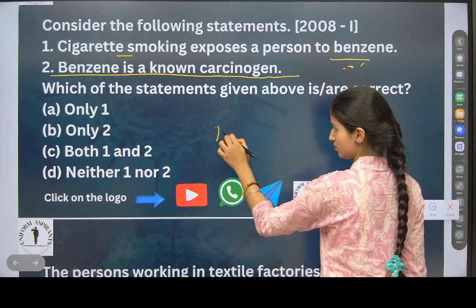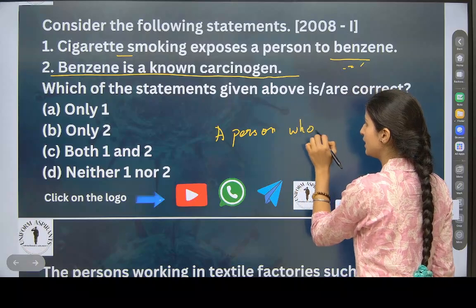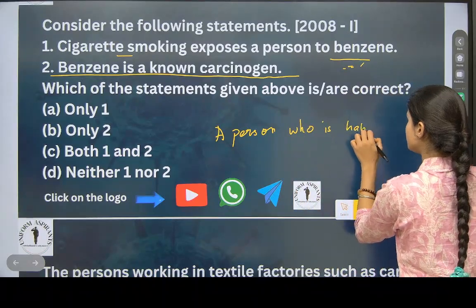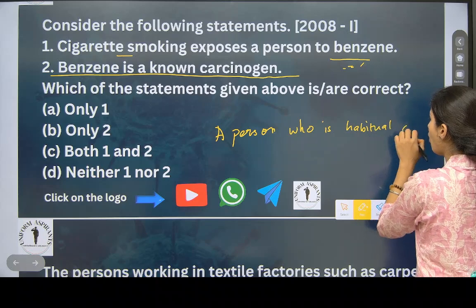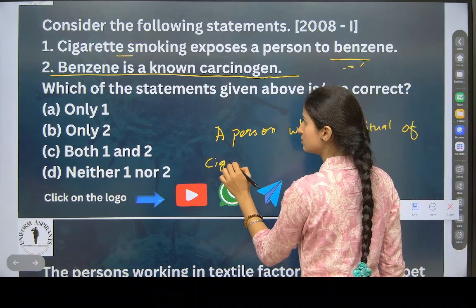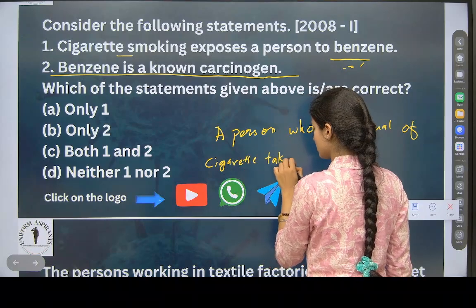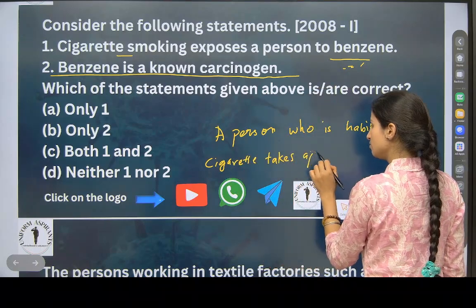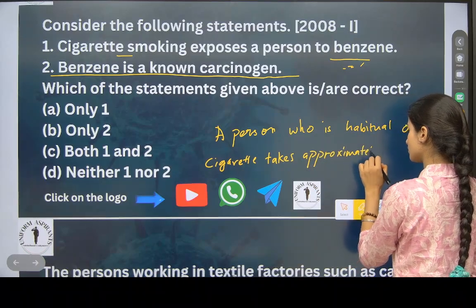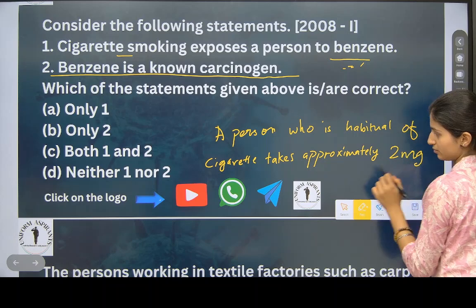A person who is habitual of cigarette takes approximately 2 milligram benzene inside.